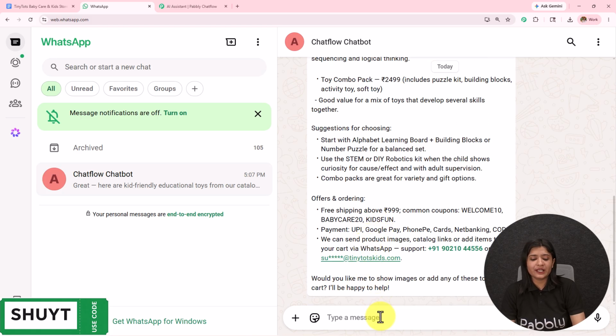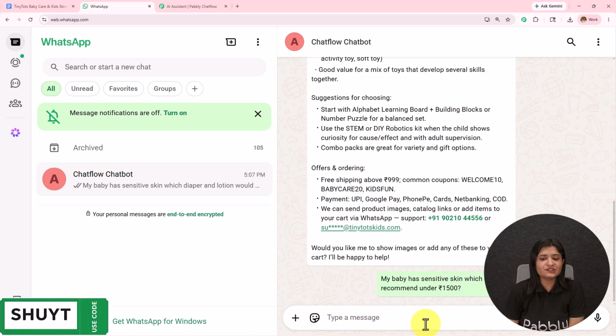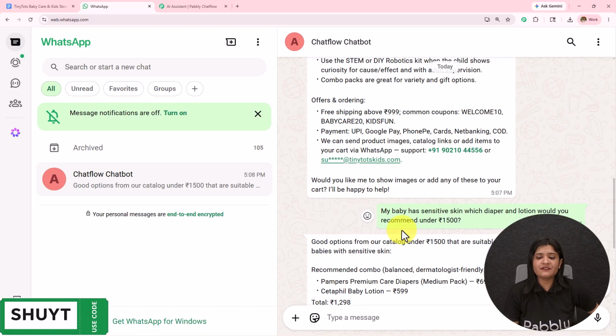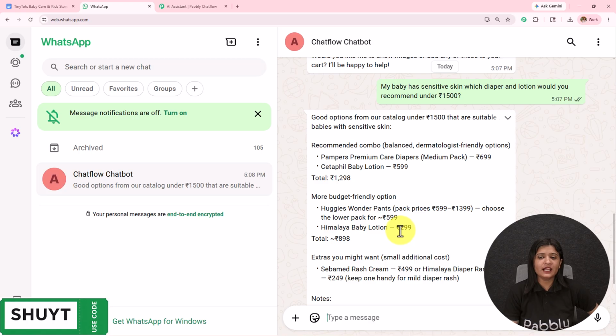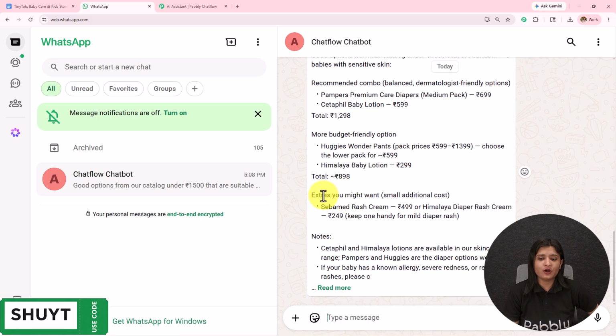Now I'm going to enter another question. My baby has sensitive skin. Which diaper and lotion would you recommend under 1500? I have sent this message. Let's wait for the reply. Here it is, I have received this message. Good option from our catalog under 1500 that are suitable for babies with sensitive skin. Recommended combo. More budget friendly option. Extras you might want, and then the notes.